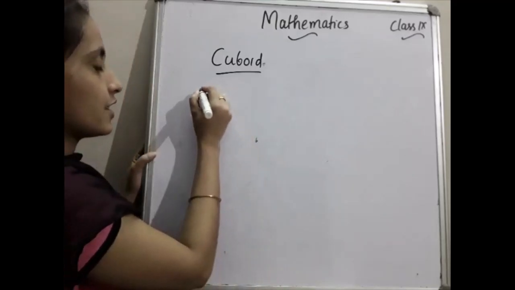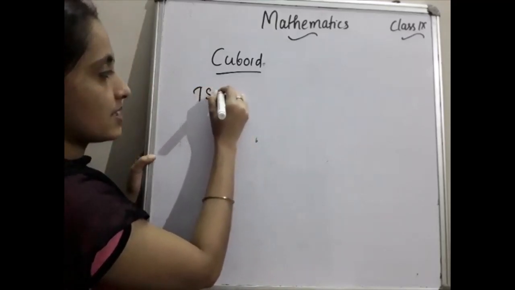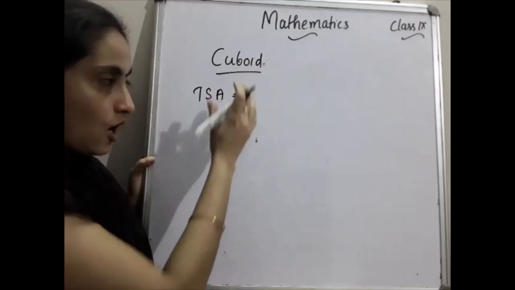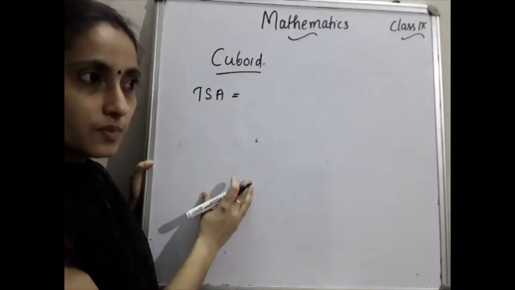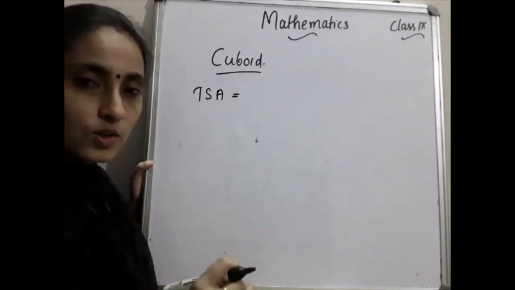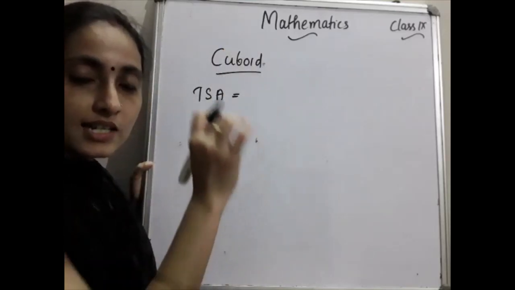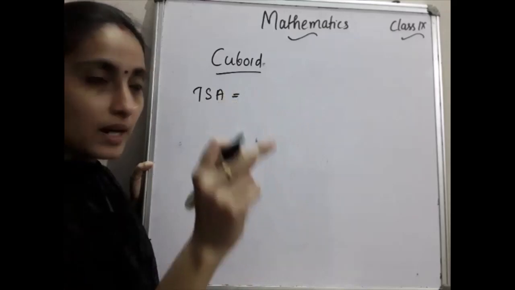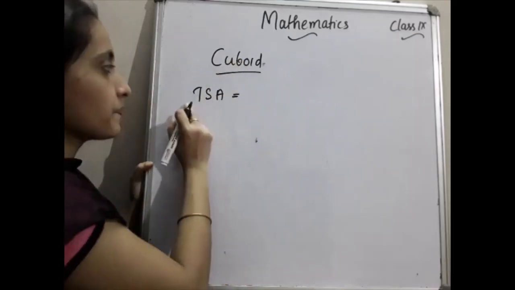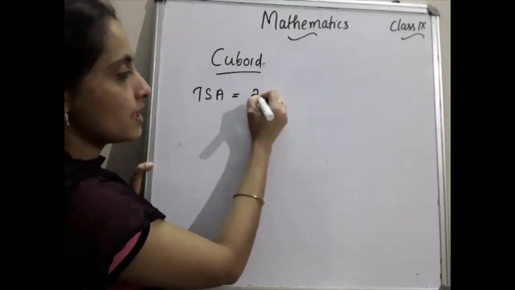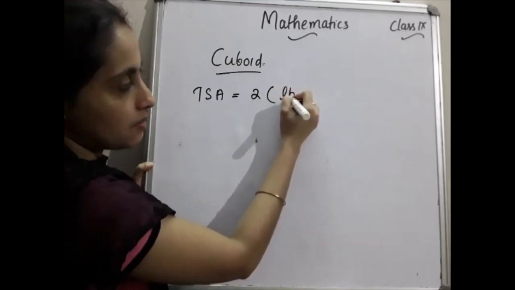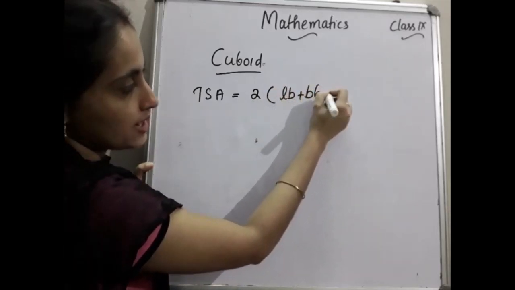Okay. So we need to find the TSA, total surface area of a cuboid. Along with me, please write down. After writing the homework questions, just take one page and write your formulas. Just write down surface area and volume formulas. Then cuboid, first one. TSA of the cuboid is what? Do you remember? Yes, 2 into LB plus BH plus LH.